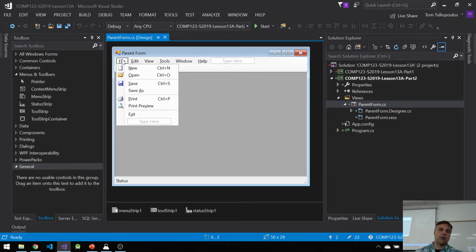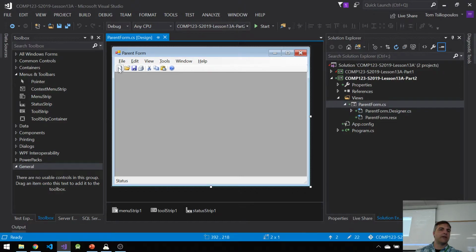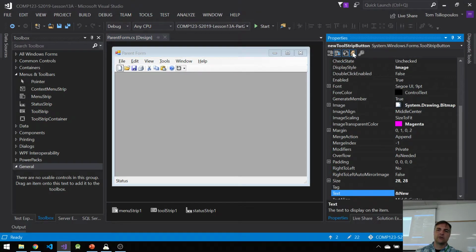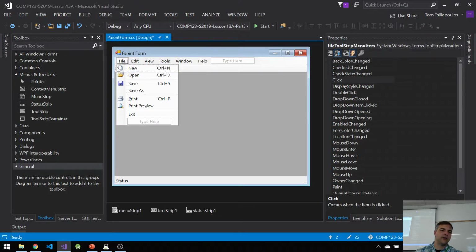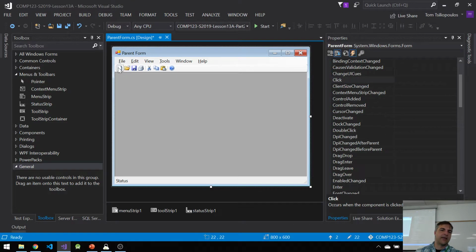So one thing I've got is this. I did this part. I also want to do the same event for this icon. So I don't want to double click here. I want to click it once. I want to go to properties, to this lightning bolt. And on the click, I want to choose the new toolstrip menu item click event for this one. This should follow file, new. If I double click there, it creates an event. And now this icon also uses the same event.